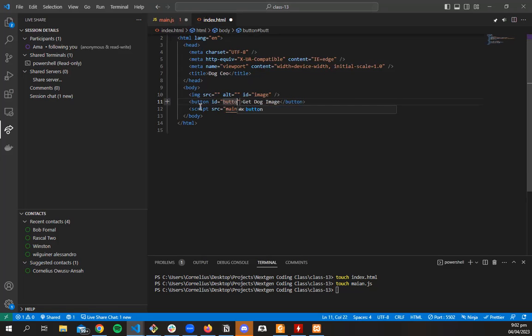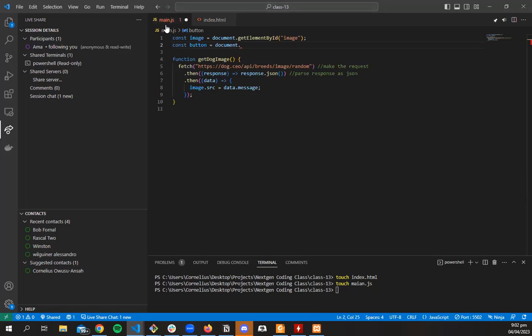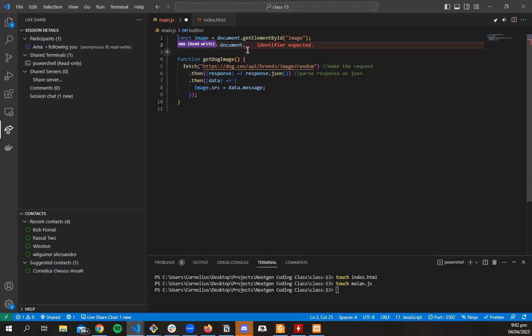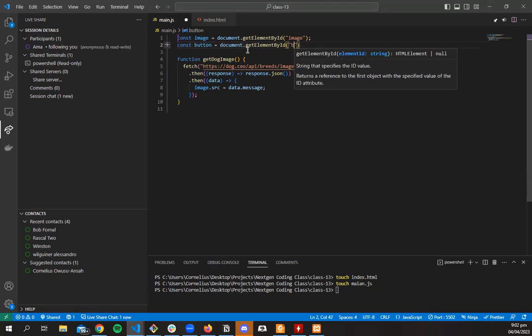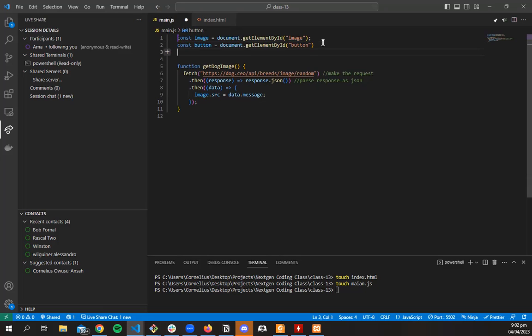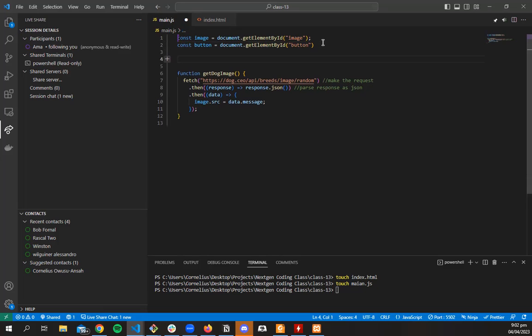I didn't think it was necessary, but we could give the button an ID. So document.getElementById, and we're getting the one with the element by ID. We said that we can add event listeners. An event listener is do something when something happens. So we want to add an event listener to the button that, when you click on it, does something.